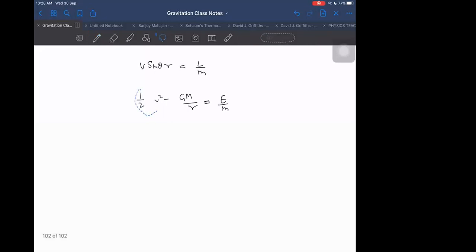So what is the unknown in these two? First of all, I'm assuming the unknowns to be V and R for the time being, although R is given to us. E by M is unknown and L by M is unknown, but I'm assuming V and R to be unknown. If V and R are unknown, can I get V and R in terms of E and L? Yes, we can get it easily. How? I first use the first equation, which gives L upon M into R sine theta. That is V.